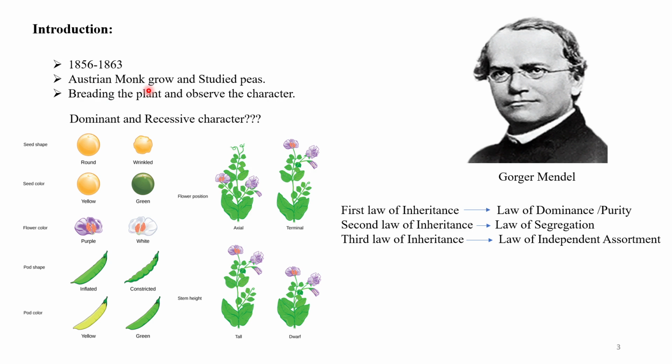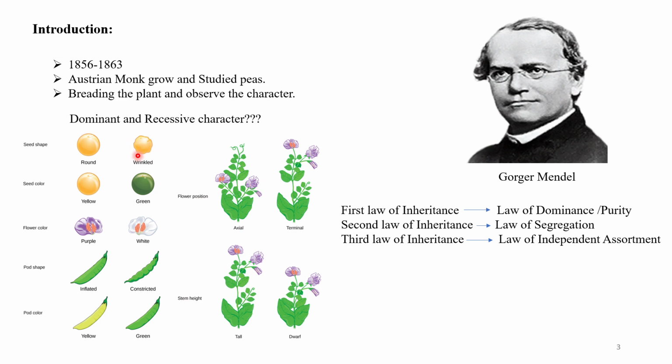studied peas. He bred the plants and observed the dominant and recessive characters as follows. Round seed shape, yellow seed color, purple flower color, inflated pod shape, yellow pod color, axial flower position, and tall stem height are the dominant characters.